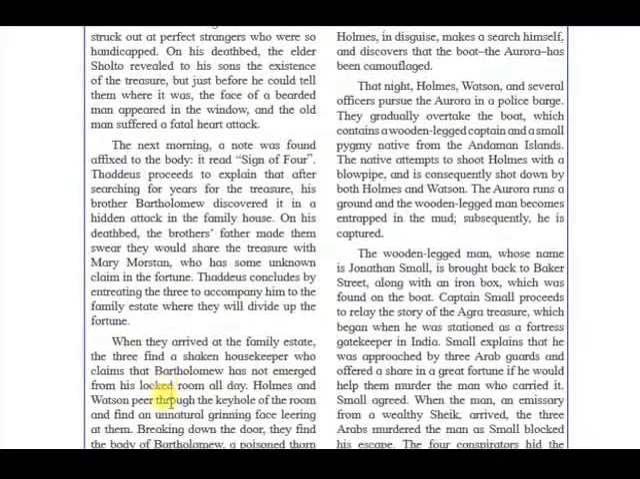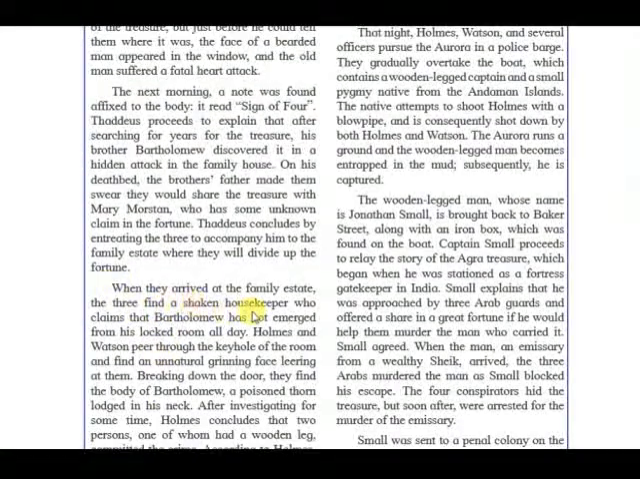When they arrive at the family estate, the three find a shaken housekeeper who claims that Bartholomew has not emerged from his locked room all day. Holmes and Watson peer through the keyhole of the room and find an unnatural grinning face leering at them. Breaking down the door, they find the body of Bartholomew, a poisoned thorn on his neck.